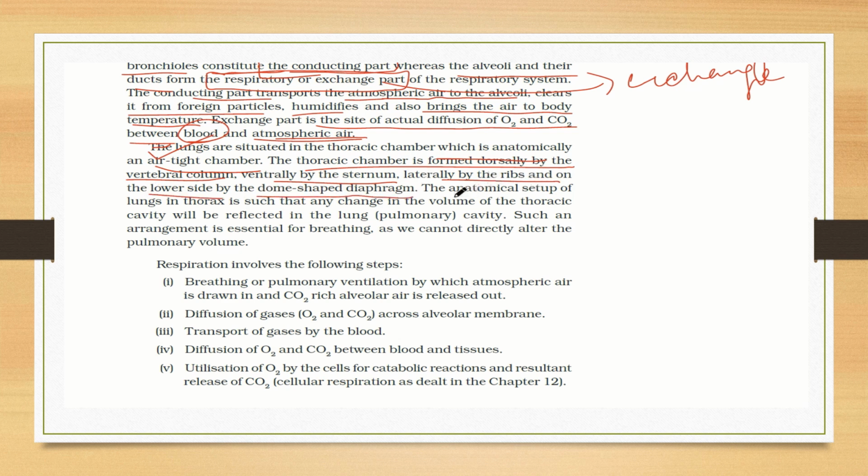The anatomical setup of the lungs in the thorax is such that any change in the volume of the thoracic cavity will be reflected in the lung cavity. If we are inhaling, the thoracic cavity will enlarge, and if we are exhaling, it will shrink. Such an arrangement is essential for breathing, as we cannot directly alter the pulmonary volume.